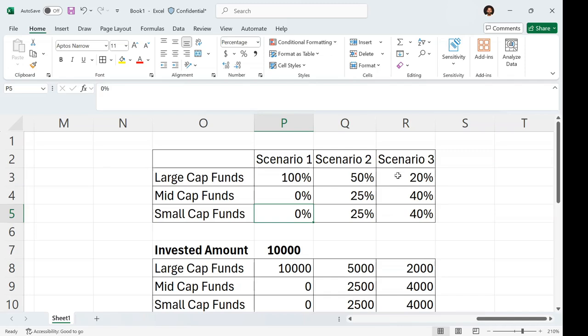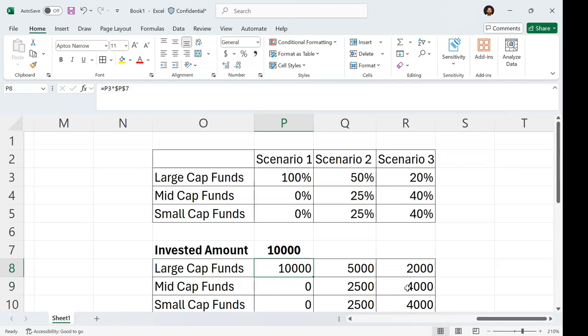Let's take an example. If you have invested 10,000, the segmentation as per scenario 1 will be 10,000 in large cap. Similarly, for scenario 2, it is 5,000 in large cap and 2,500 each in mid cap and small cap. For scenario 3, it will be 2,000 in large cap and 4,000 each in the remaining two funds.